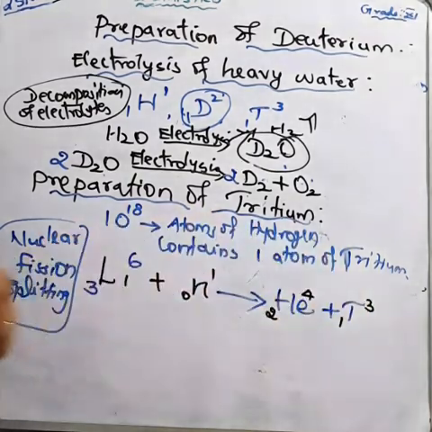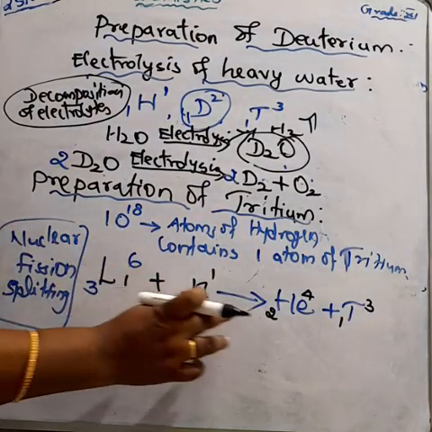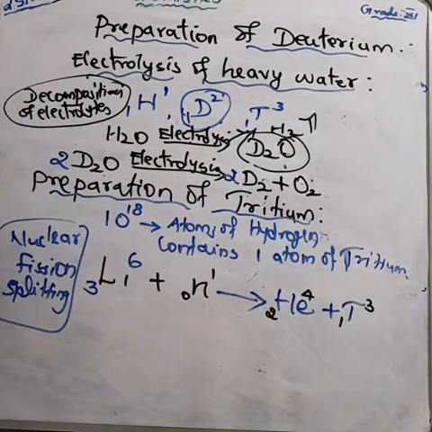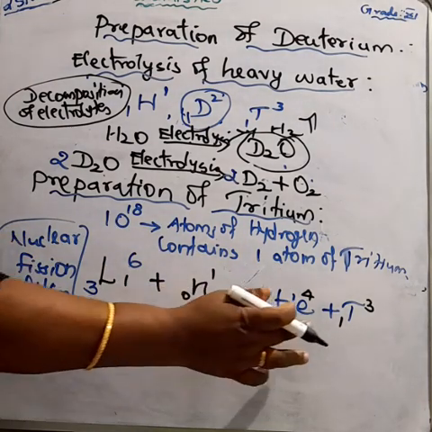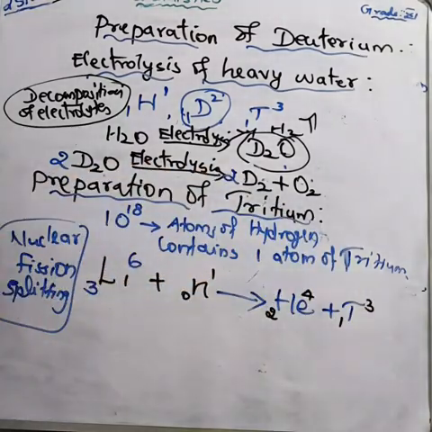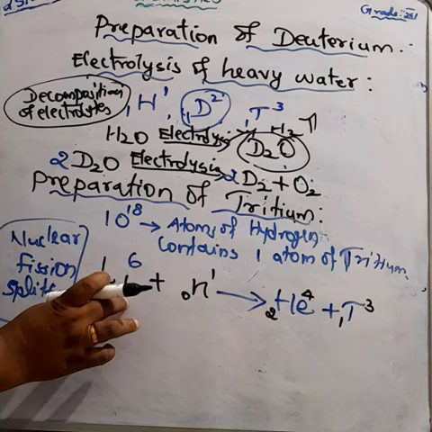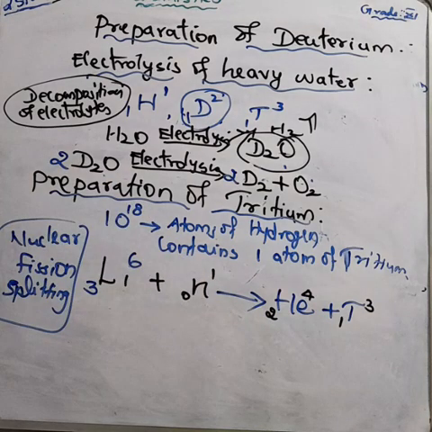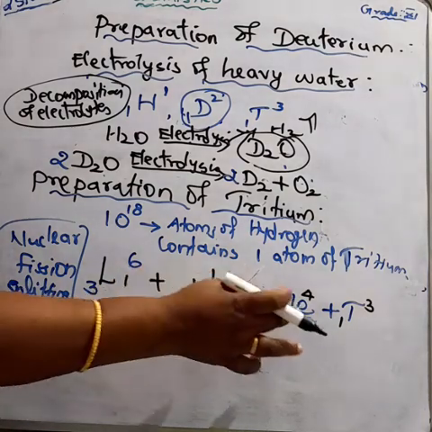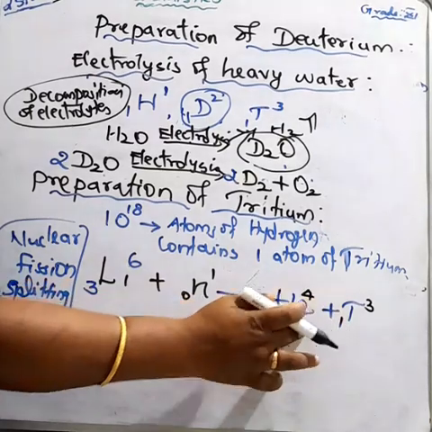So what is the atomic number of helium? 2, and atomic mass 4, we know. The tritium has atomic number 1 and atomic mass 3. Understood? So how can we prepare the tritium? It is prepared by bombarding lithium with slow neutrons. When the lithium atom is bombarded with slow neutrons, it emits tritium and alpha ray.